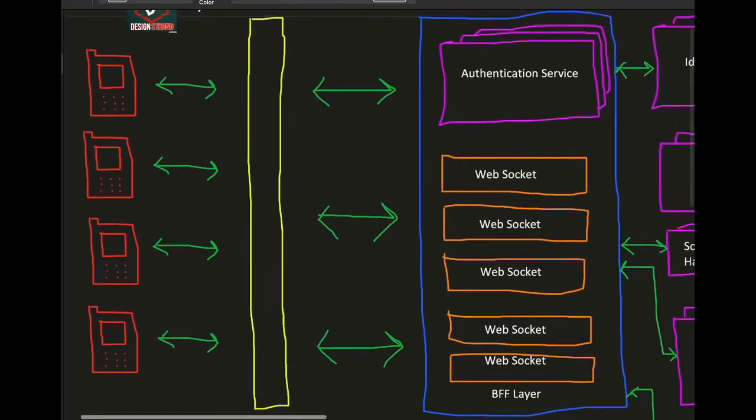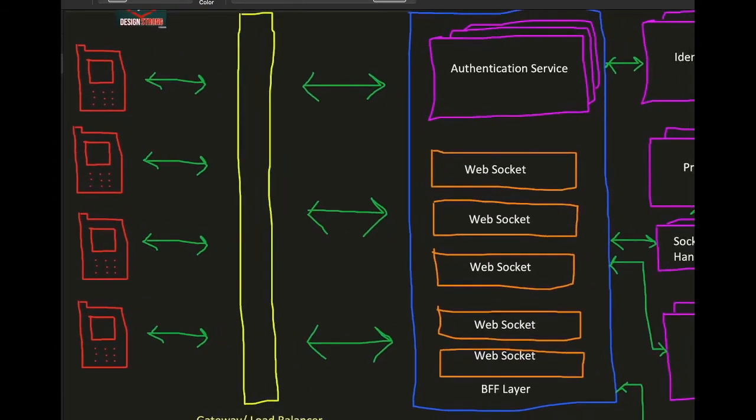Now next is the BFF layer. Now you might have seen a lot of videos on system design, but I have only seen maybe a few videos which cover this, but this is very important. So another layer which comes in is a BFF layer. BFF is backend for front end. So any message which is coming in or going out from the app need not interact directly with the services wherein all sort of authorizations and authentications should work.